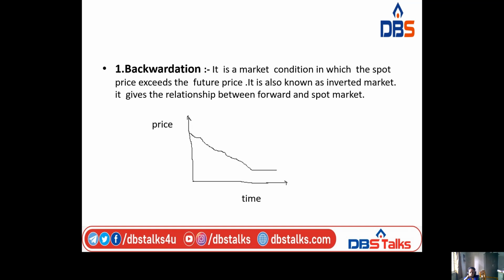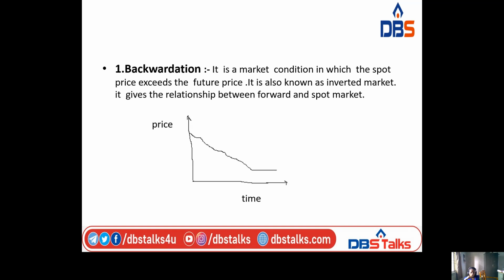So for construction of the forward curve, the first one is backwardation, which means a market condition in which the spot price exceeds the future price. It is also known as an inverted market, and it gives a relation between the forward and spot market.